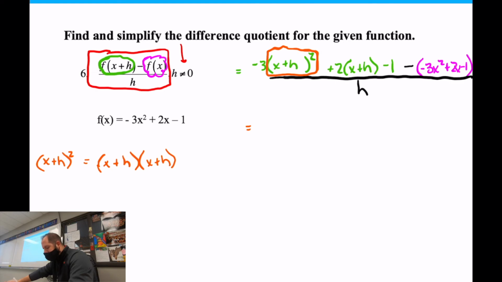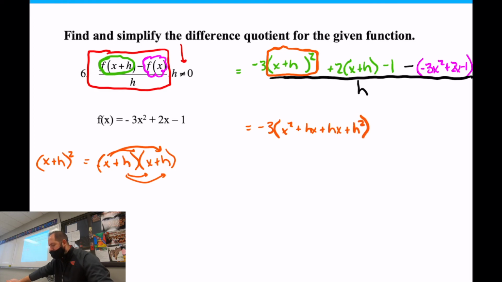So negative 3, and if I FOIL first, outer, inner, and last, I'm going to get x squared plus hx plus hx plus h squared. That's what I get when I FOIL that together. Because it's x times x, x times h, h times x, and h times h. And it doesn't matter the order of letters you put them in.